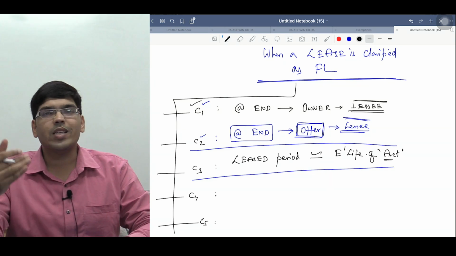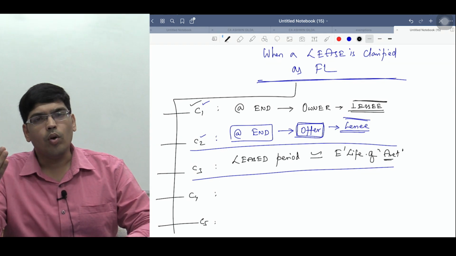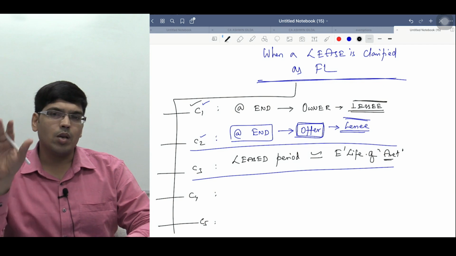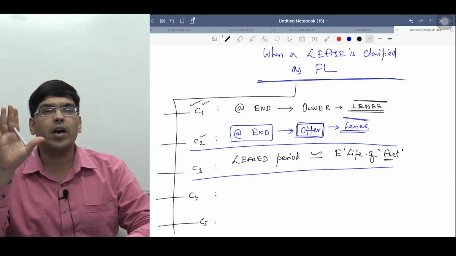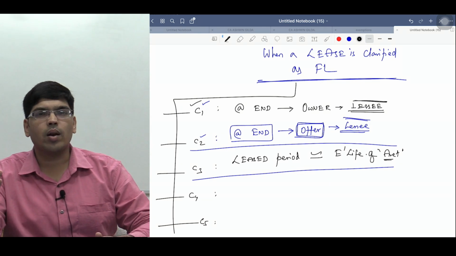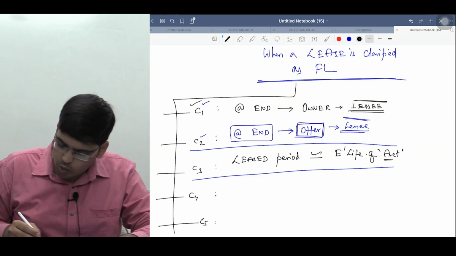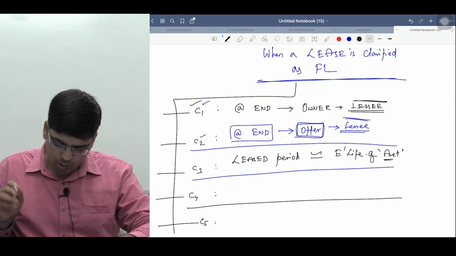You can classify the lease as finance lease. Why? After the completion of economic life, no one can use the asset. Suppose an asset has an economic life of, say, 5 years and the lease period is, say, 4 years 9 months. Gone the case, you can classify the lease as what, sir? Finance lease. Am I clear, sir? That goes with the condition called condition number 3.